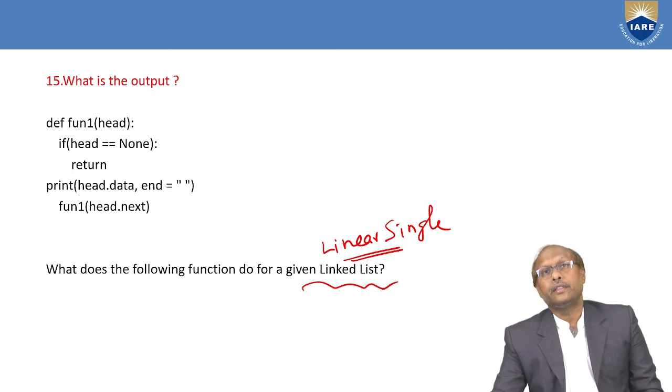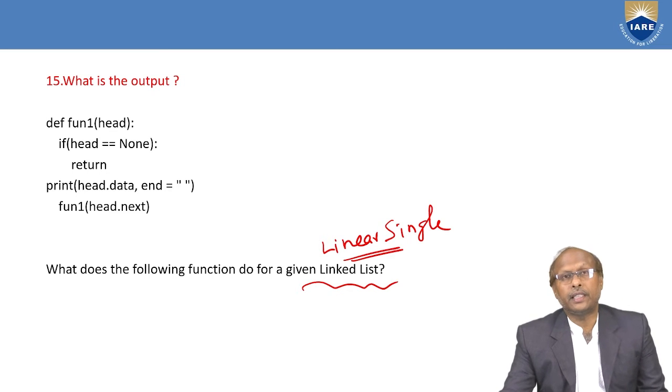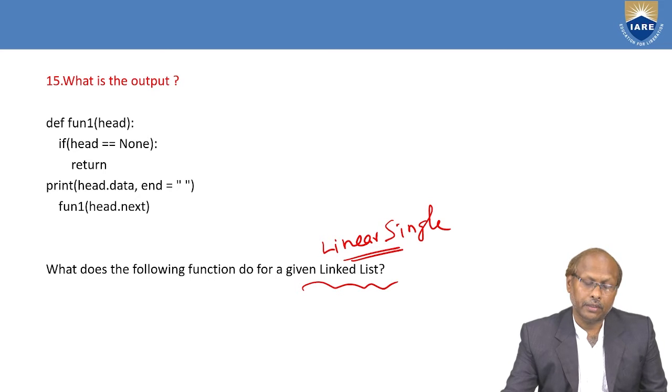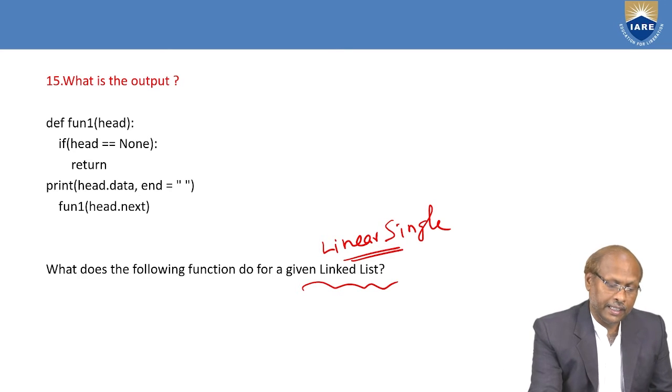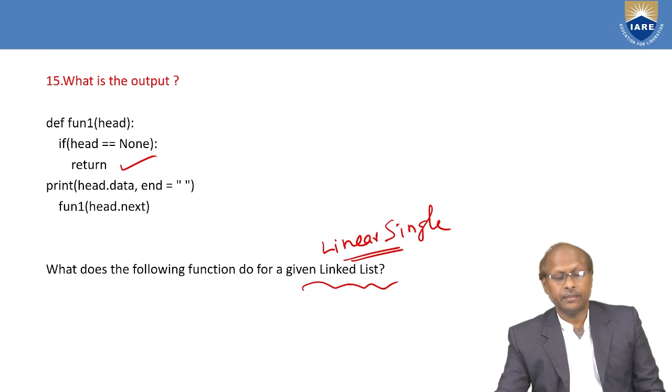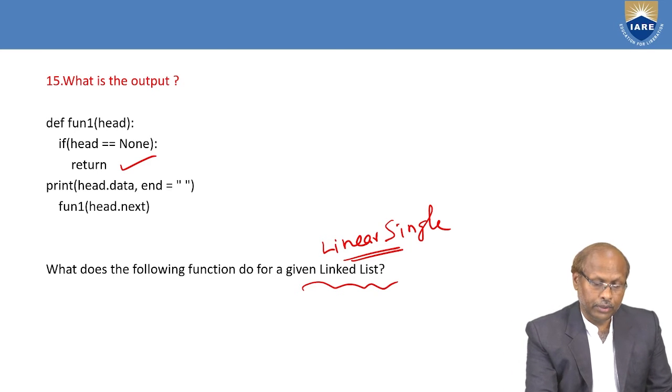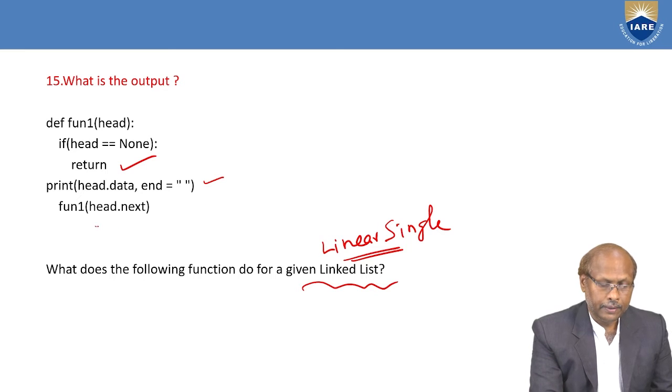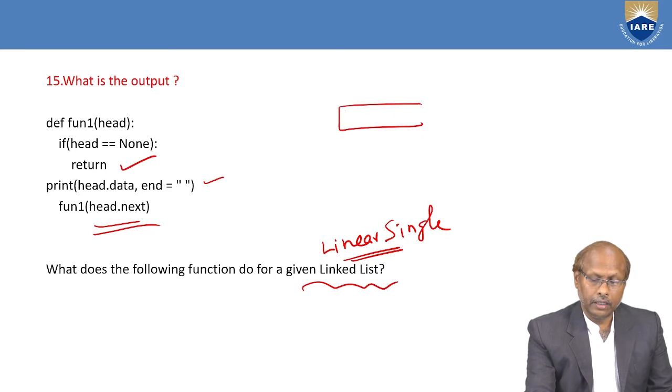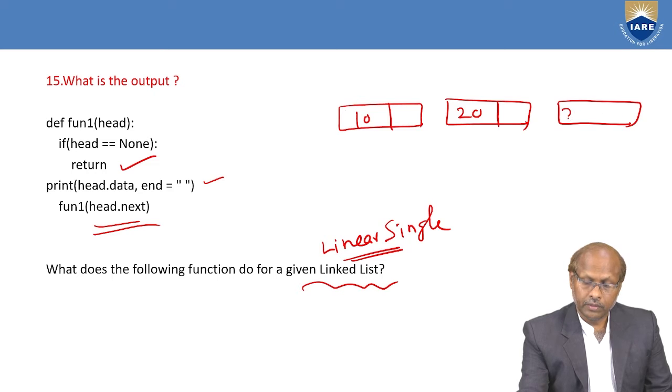They have given the question: def fun1 of head. That means fun1 is a function which takes head as a parameter, meaning head is the starting point. If head is none, return, doing nothing. If head is not none, then it comes here, prints head of data, and then calls fun1 with head of next. That means you have a single linked list with value 10, 20, 30. Assume there are 3 nodes: first is 100, second is 200, third is 300.